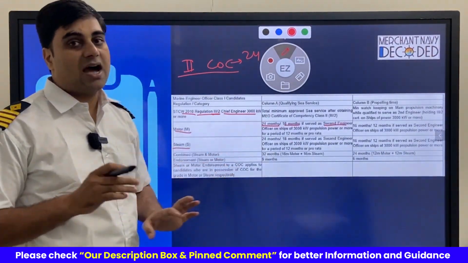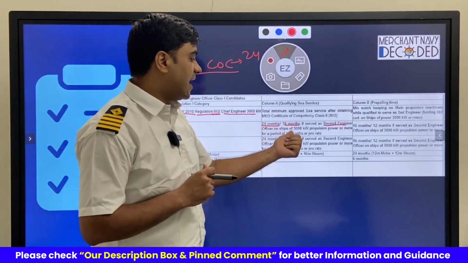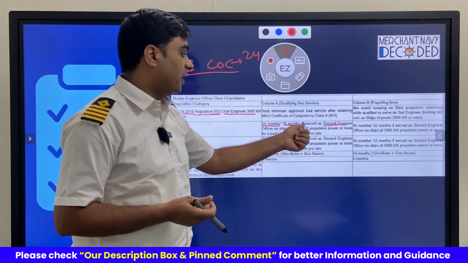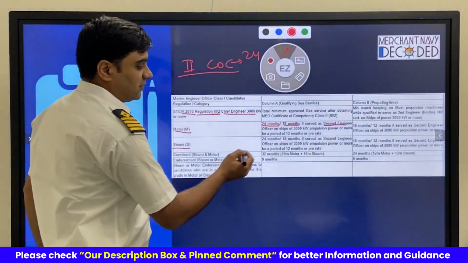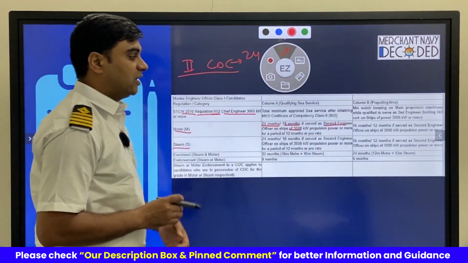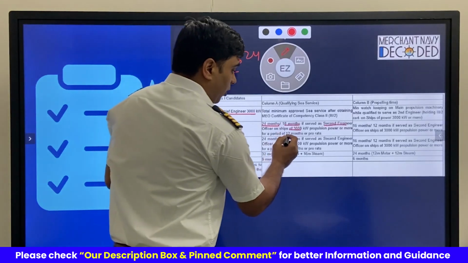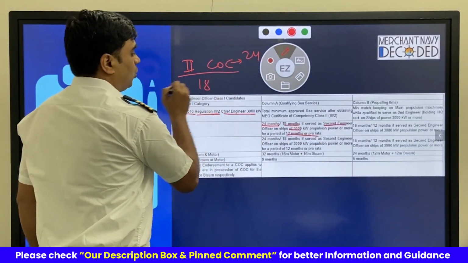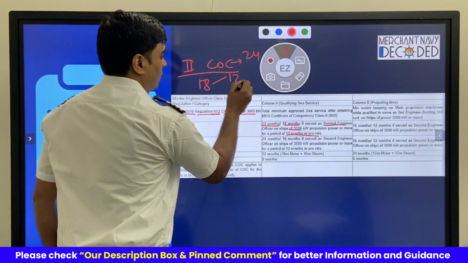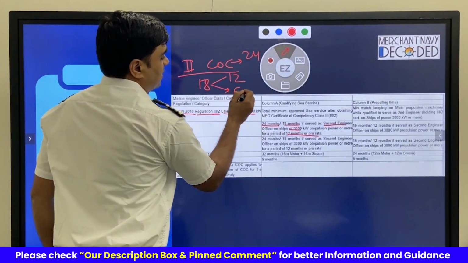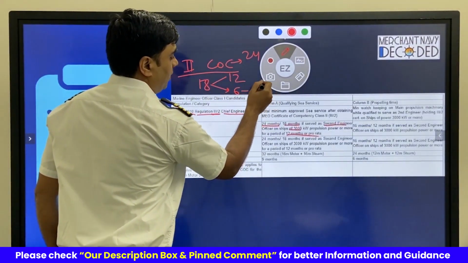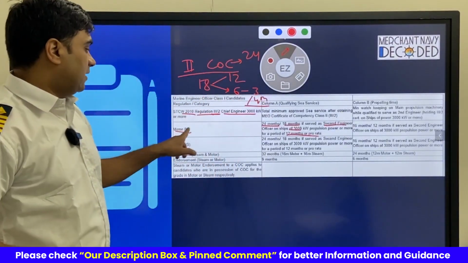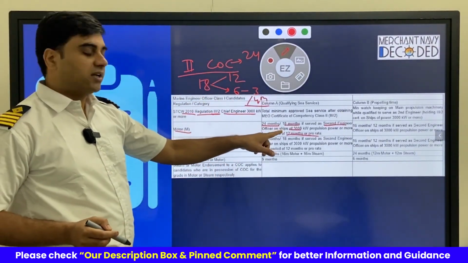So 24 months. However, when will the 18-month criteria be applicable? If you have sailed as second engineer officer, again on a 3000 kilowatt propulsion ship, for more than 12 months pro rata. That means you have done a total of 18 months, out of which 12 months was as second engineer and another 6 months could be as third engineer or fourth engineer also. So, clear? That is applicable in the case of motor ships.